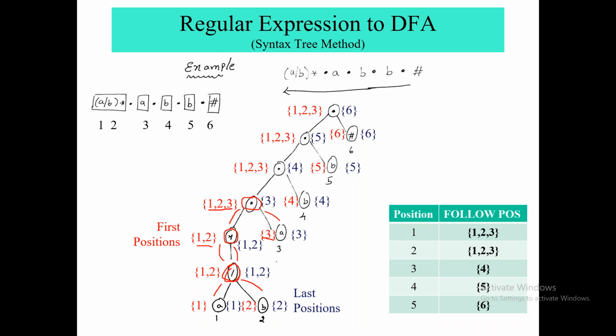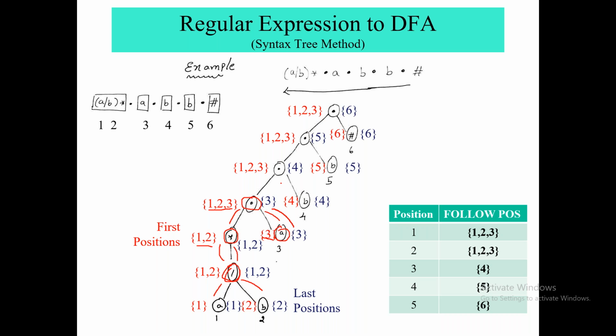Okay, now let us check the last position of the concat node. For last position we check the right side. Again you have to check whether the right child of the concat node is a nullable node or not. No, it is not nullable, it is A. If a star were given, then you could say it is nullable. So if it is A, then you simply write the last of A. A's last position is 3. So this concat will have last position 3.